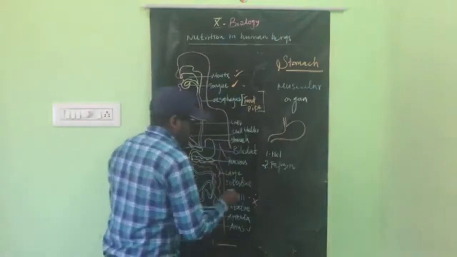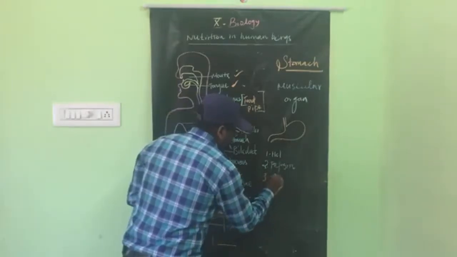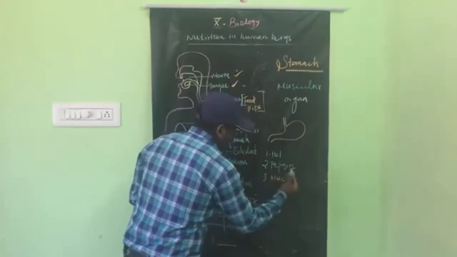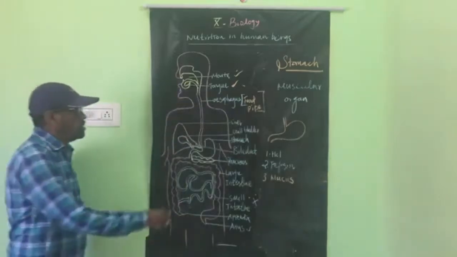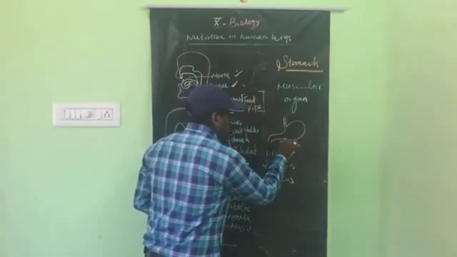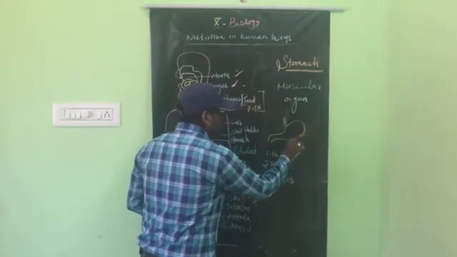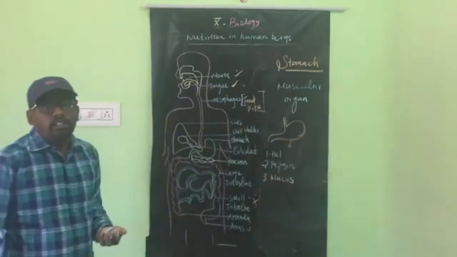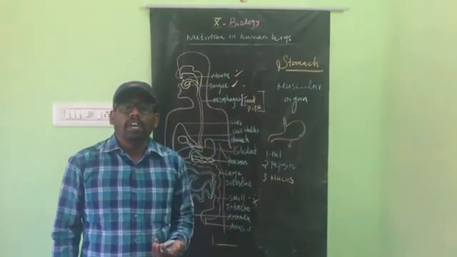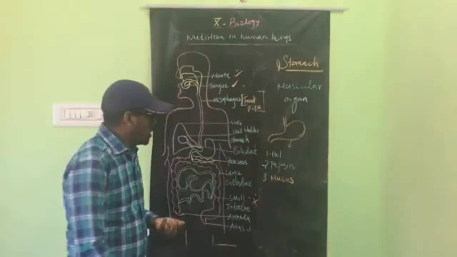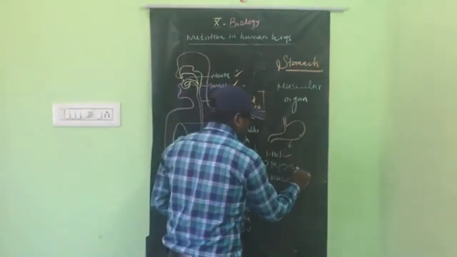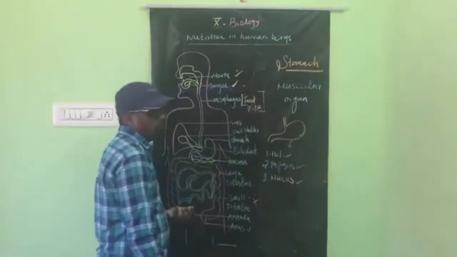And the third one is mucus. The stomach wall, this region, secretes some gastric juices. So those are HCl, pepsin and mucus.